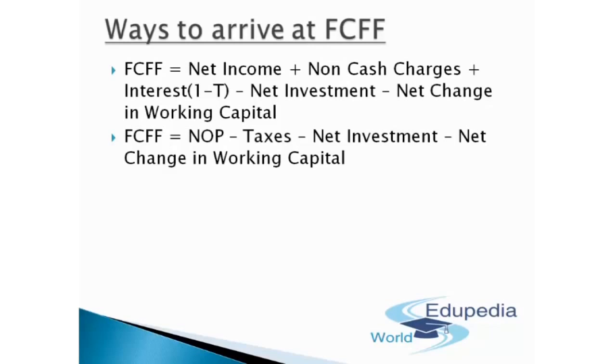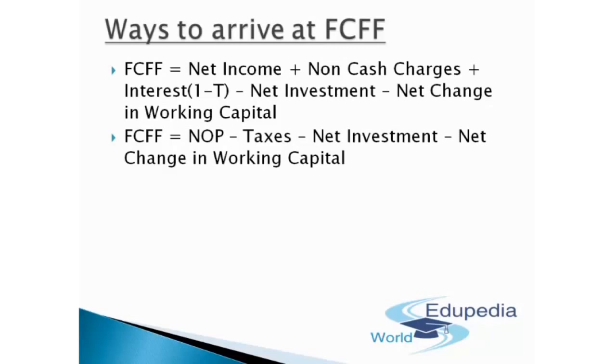So net operating profits minus any kind of taxes which have been paid through bank or cash, we'll be subtracting any kind of net investment, and we'll be subtracting any kind of net change in the working capital. So that's how it is being done. And we can simply go for this net operating profits option if the same is available in our question.